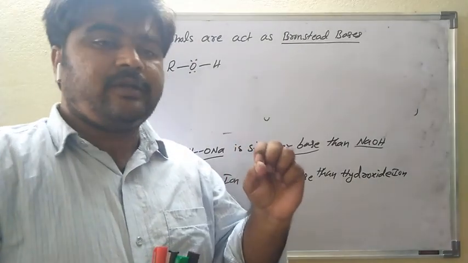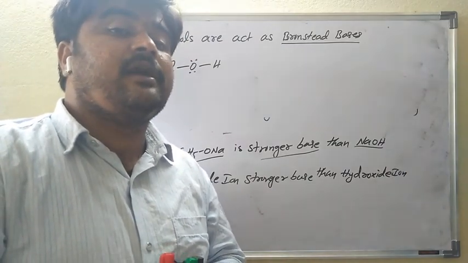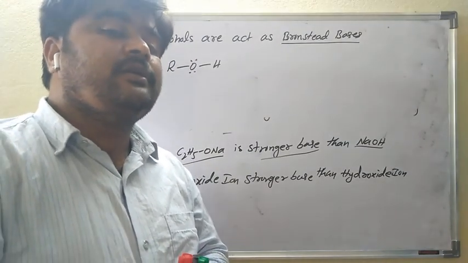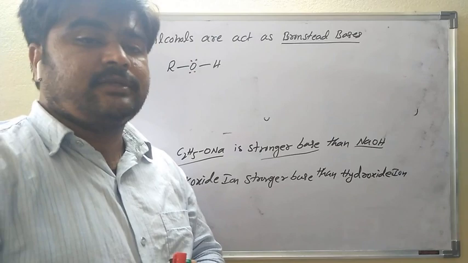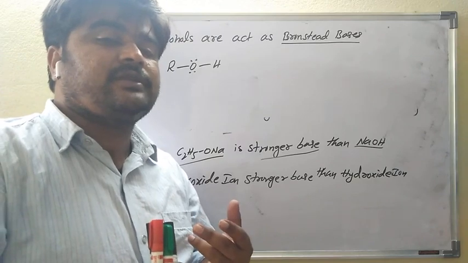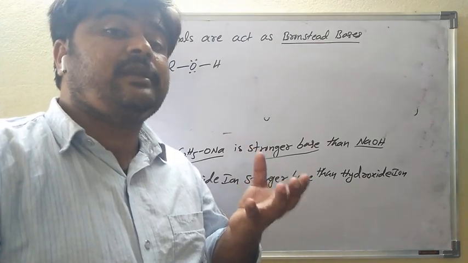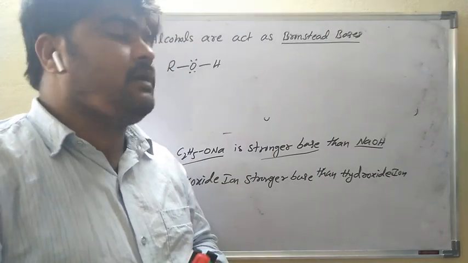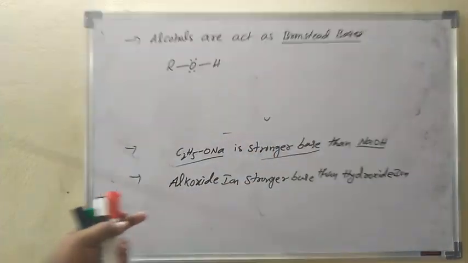Here is an important point: which alcohol is more acidic? Among primary, secondary and tertiary alcohols, the primary alcohol is more acidic than the secondary, and the secondary is more acidic than the tertiary. Why? Because as electron-releasing groups increase, the acidic nature of alcohols decreases. As electron-withdrawing groups increase, the acidic nature of alcohols increases. Remember these three points; very, very important. This is the acidity of alcohols.